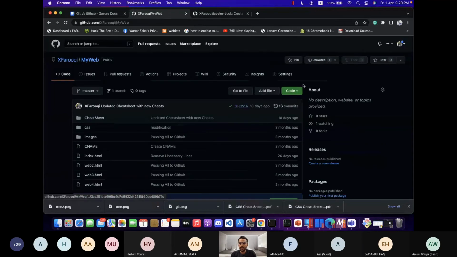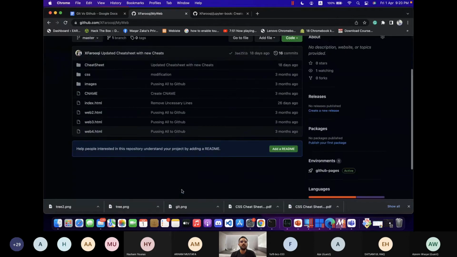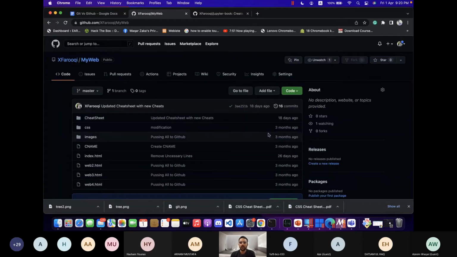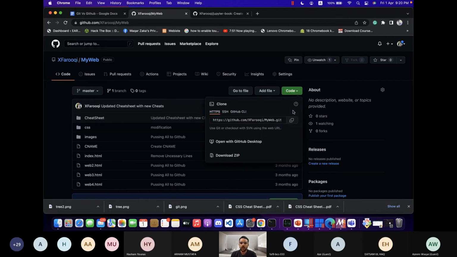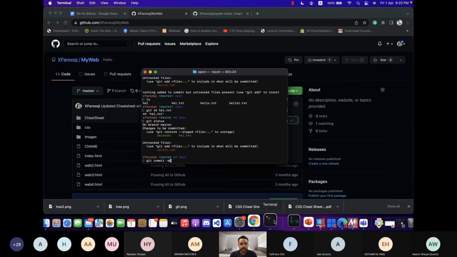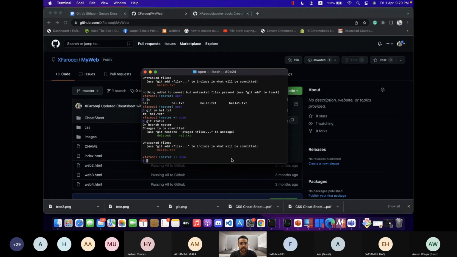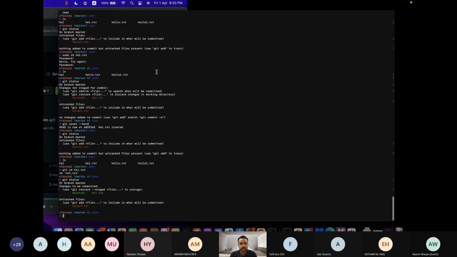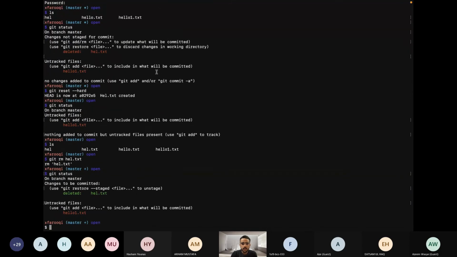So let's move to the second point, how I can clone this repository, my web repository, onto my laptop, my local device. So basically I will go here, I will click on it, copy. You can simply download the zip, it will download a zip file, but I will show you the command line approach. You can click on it, copy, and okay, let me just make this screen smaller now.